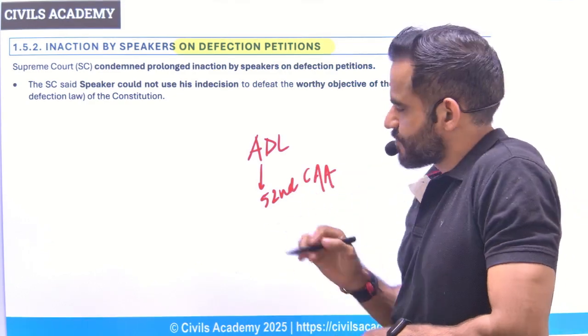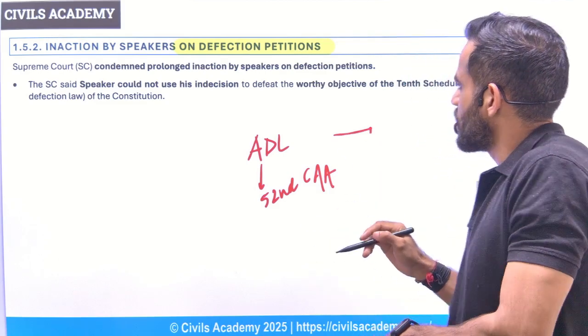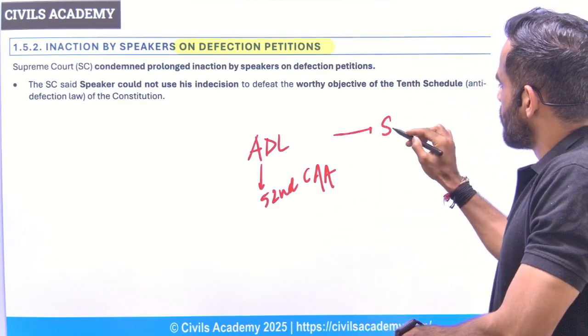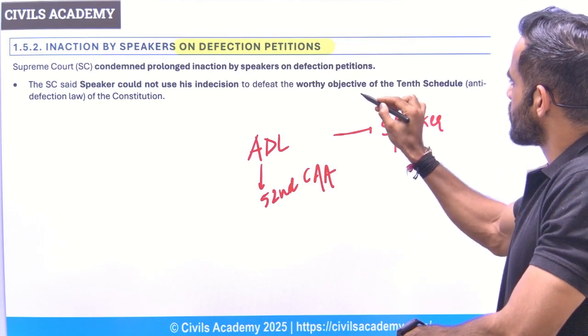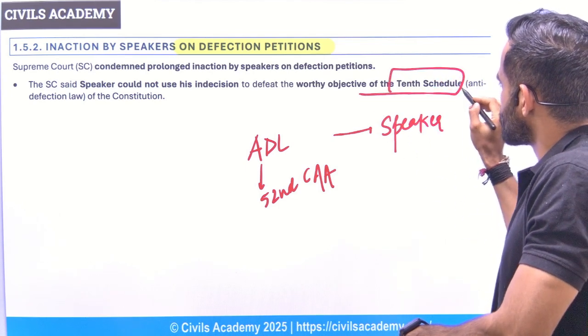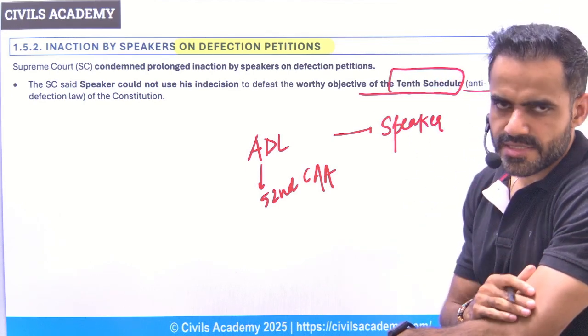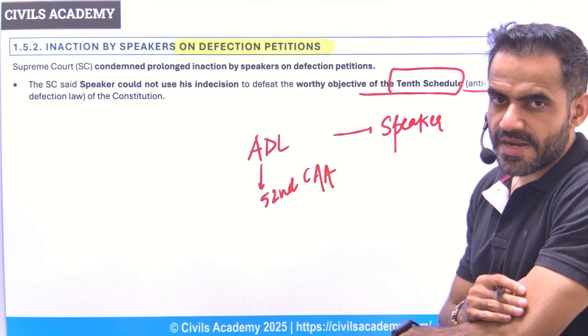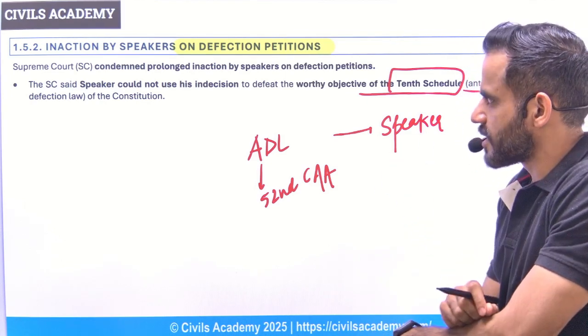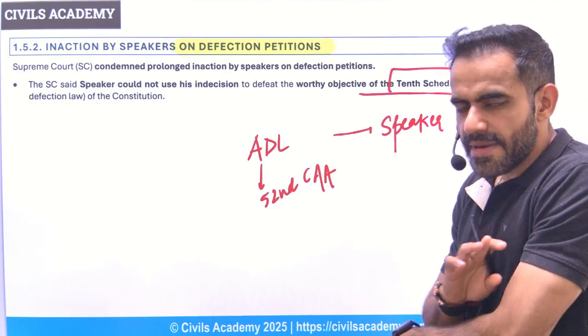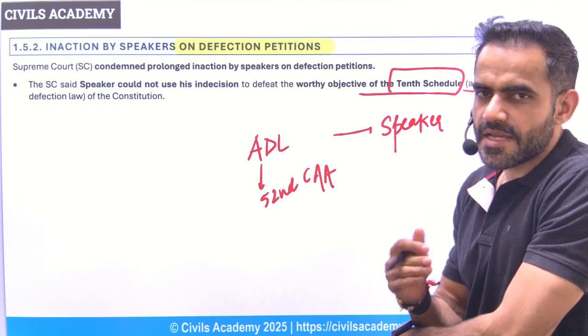Now, as per this, if there is a defection, the decision will be taken by the Speaker. The anti-defection law was specified in the 10th Schedule of the Indian Constitution. The decision will be taken by the Speaker, but there is no timeline on how much time will be taken by the Speaker.